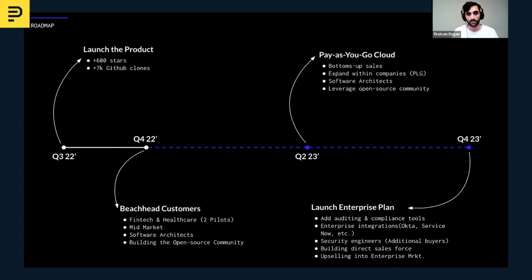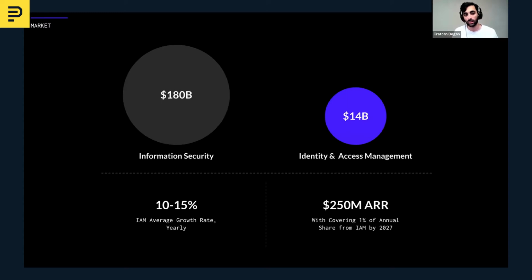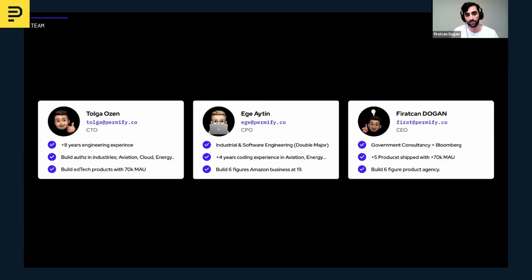So what's next for us? Our target customers are in fintech and healthcare industries. Plus, usually there is more than one authorization system within a mid-sized company like this, and principal architects are the decision makers. So this creates a great opportunity to leverage our open source community and make bottoms-up sales. As you know, IAM is a big market, but application level authorization has never been solved yet. So there's a big opportunity to become the Stripe of authorization.